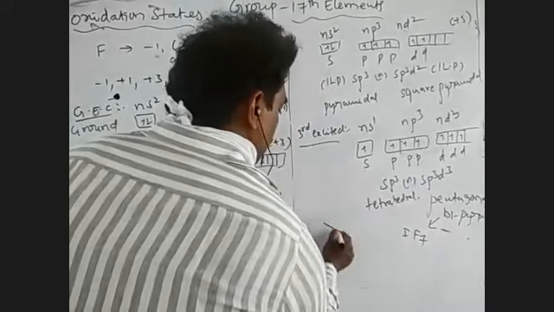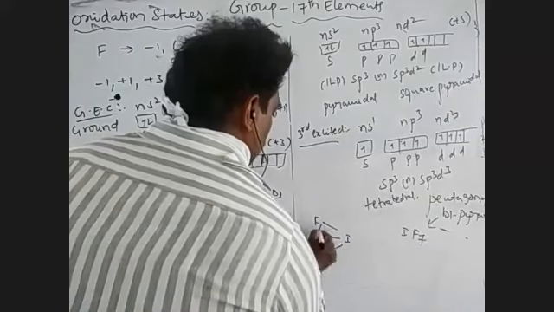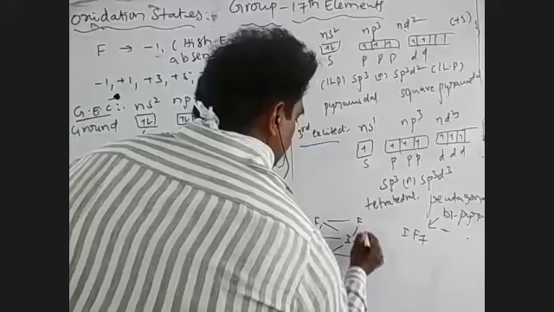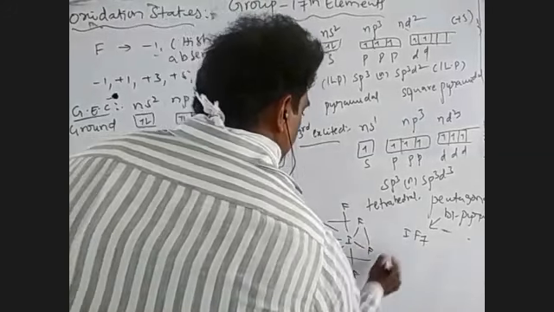This is the iodine, and these are fluorines. This is one fluorine, and this is another fluorine. These are the equatorial positions. Of the remaining two, one is present in the upward direction and the second in the downward direction. This is called pentagonal bipyramidal.